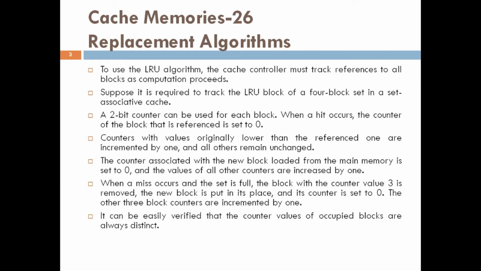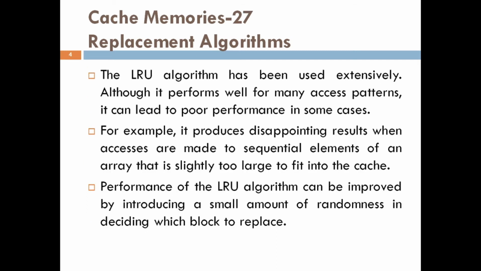When a miss occurs and the set is full, the block with counter value 3 is removed and the new block is put in its place and its counter is set to 0. The other three counters are incremented by 1. It can be easily verified that the counter values of occupied blocks are always distinct. The LRU algorithm has been used extensively.